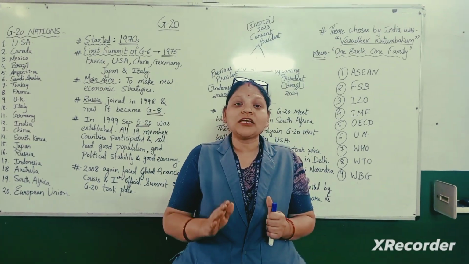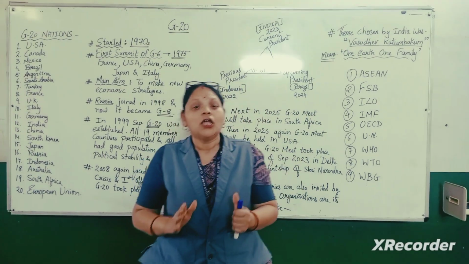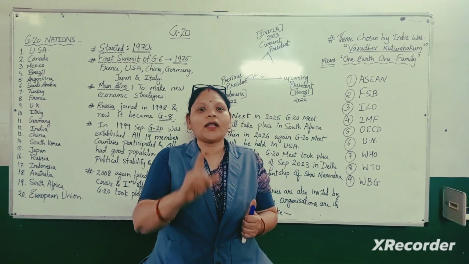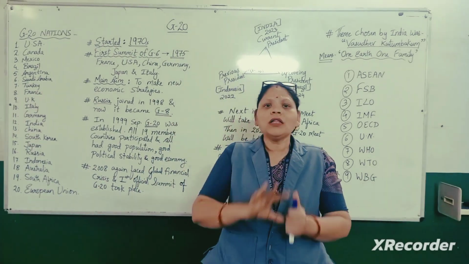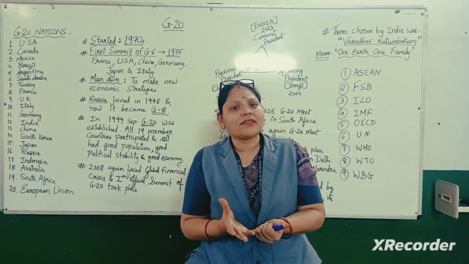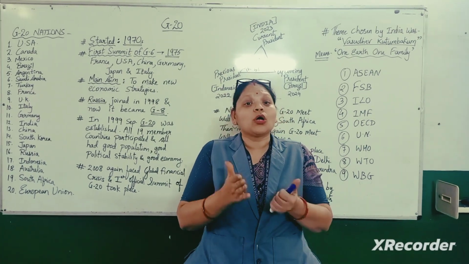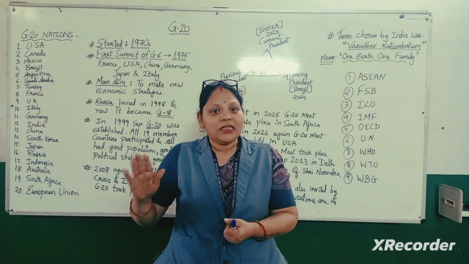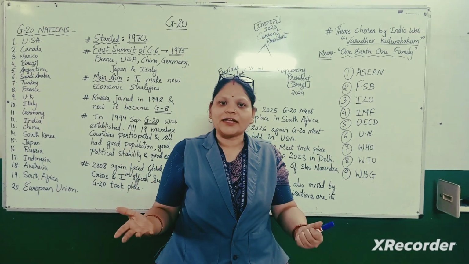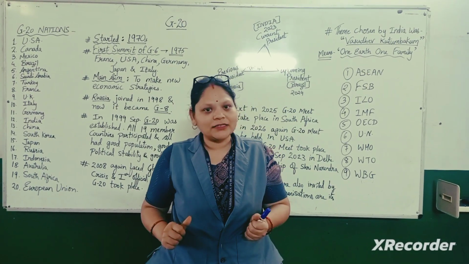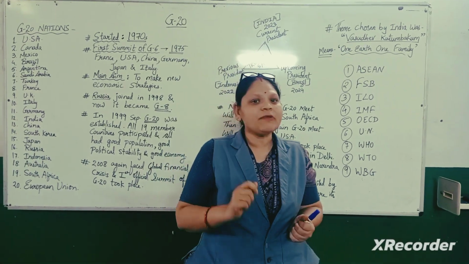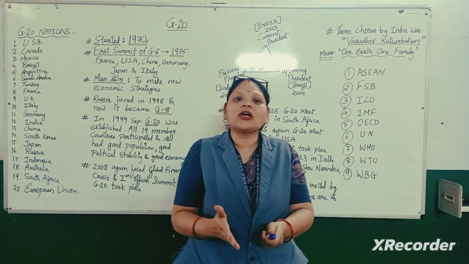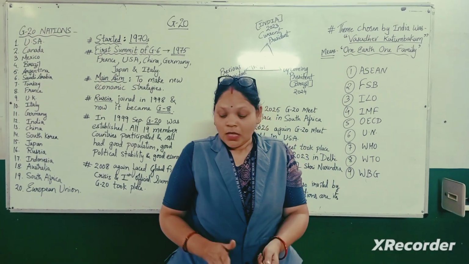So, G20 is basically a group of 20 countries, not exactly 20 nations, it's 19 nations and one European Union. All these countries came together to solve a single problem which was faced by each and every country these days. What was it? It was economic crisis. So for financial stability in the nations and to make new financial strategies, this G20 group has been established.